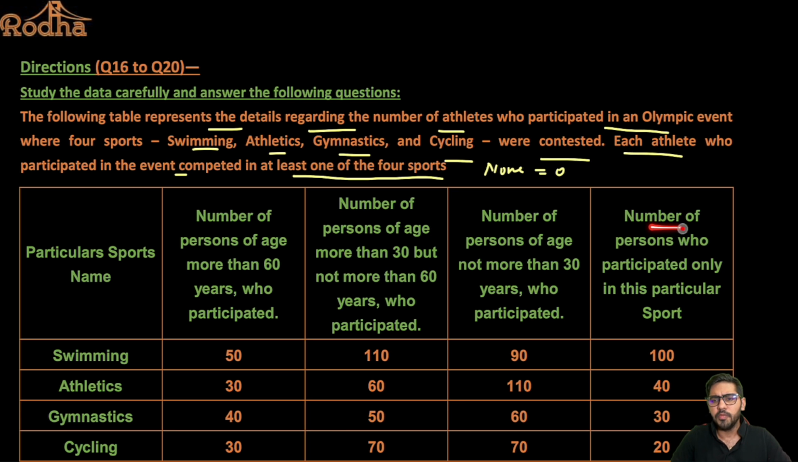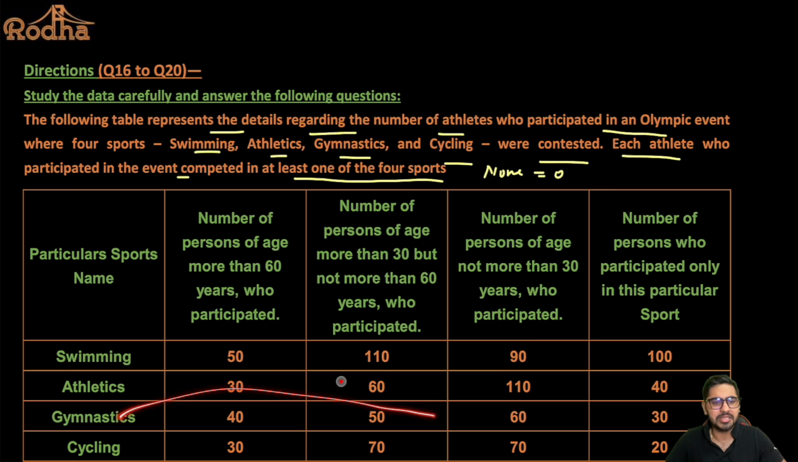All right, number of persons who participated only in this particular sport. So can I say this is the value of only swimming, only athletics, right? Only gymnastics and only cycling, right? So this is only gymnastics here and this is only cycling here, right?